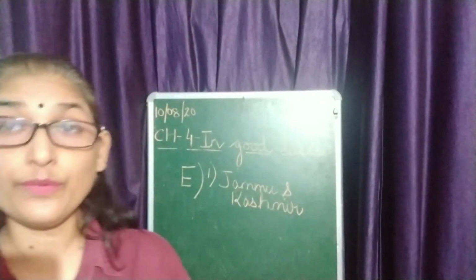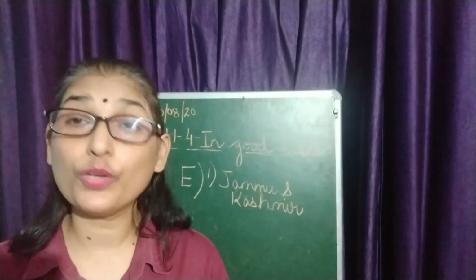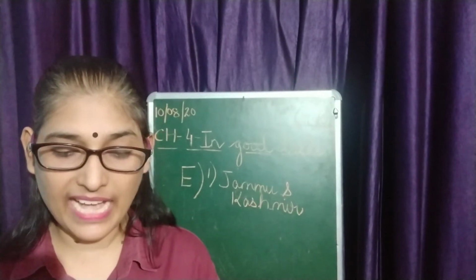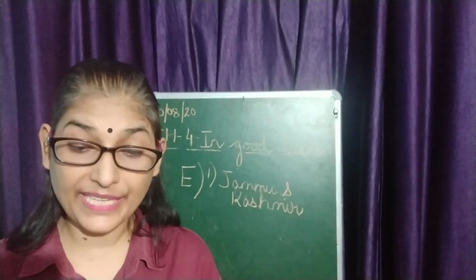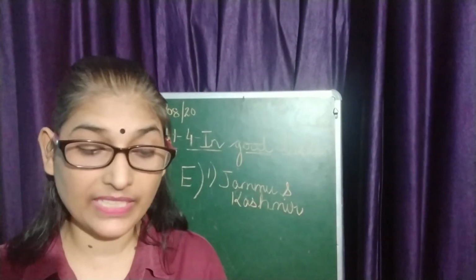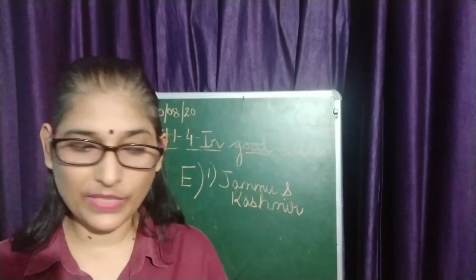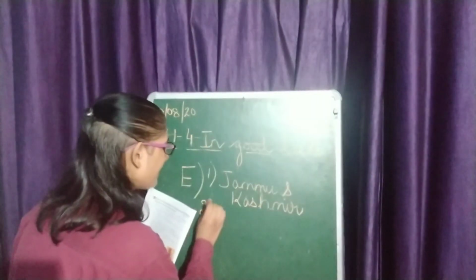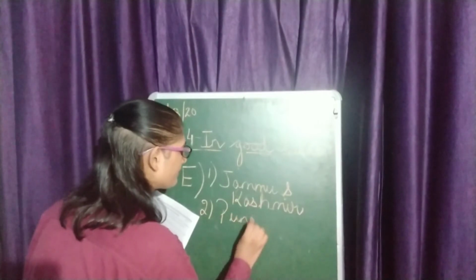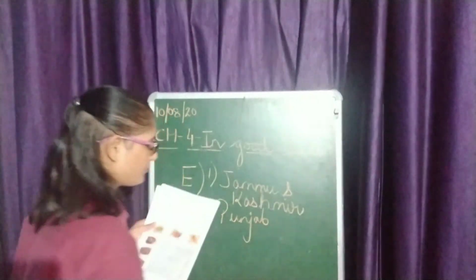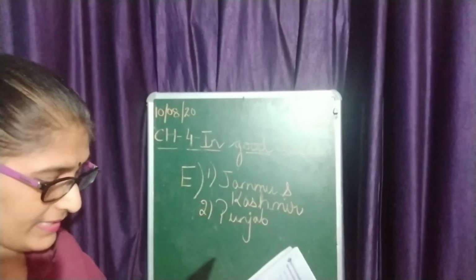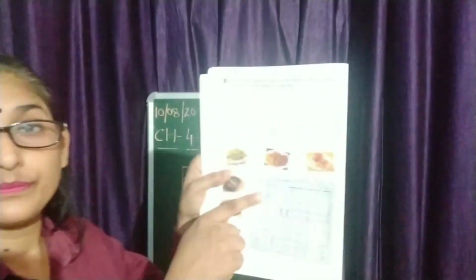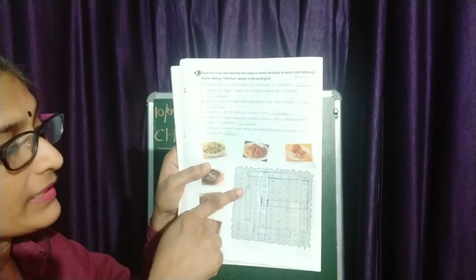Now the second one. Sarso da Saag. I think you know it very well. Sarso da Saag is made from mustard leaves and is popular in, where is it popular? Yes, it is popular in Punjab. So the second answer is Punjab. And where will you find it here? This is here. Punjab. It is given here.